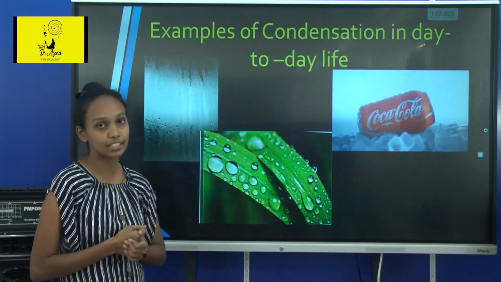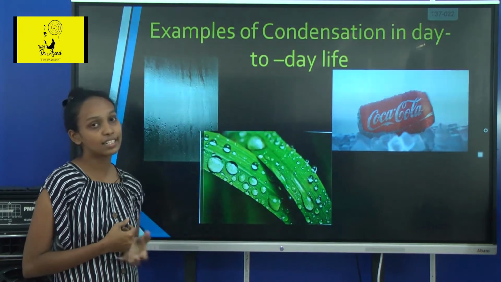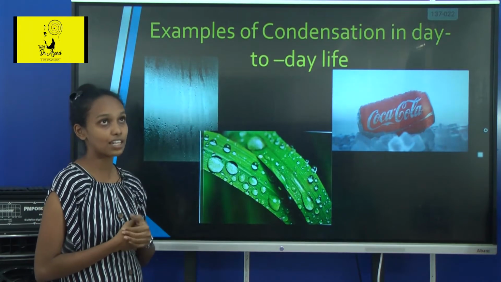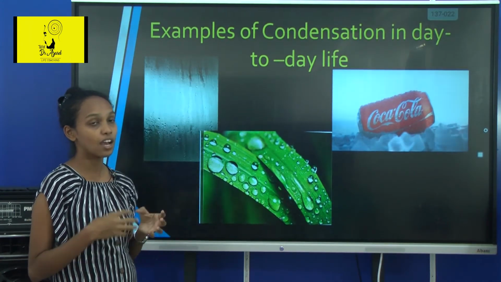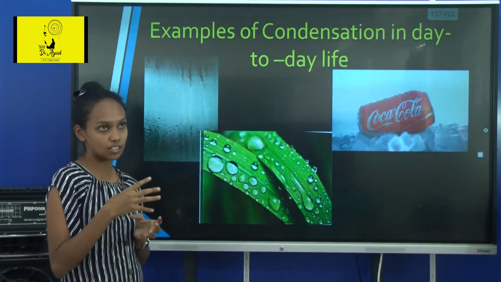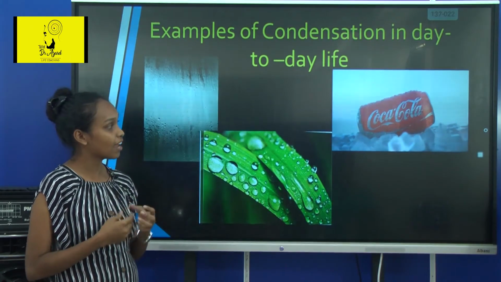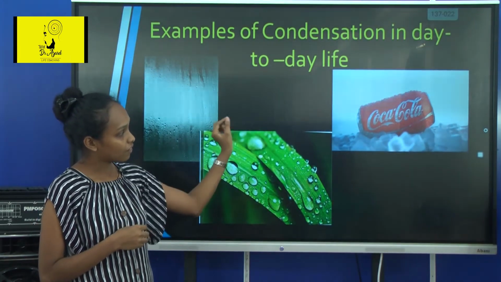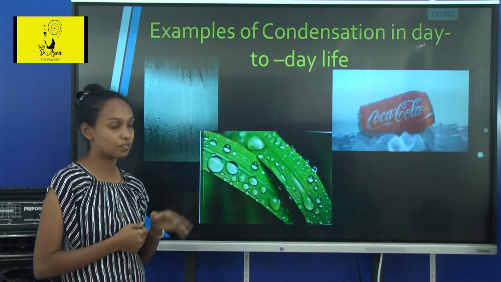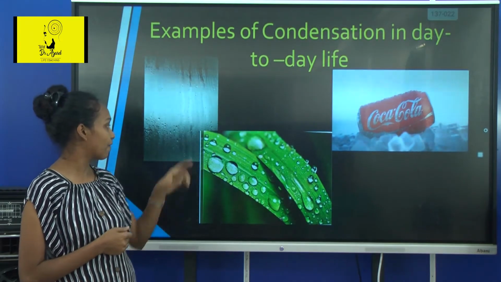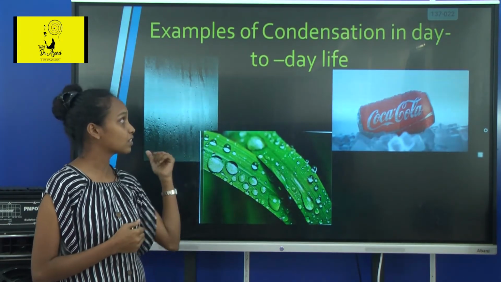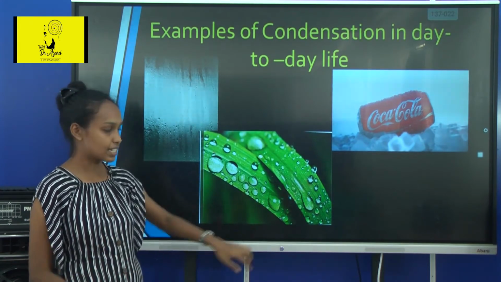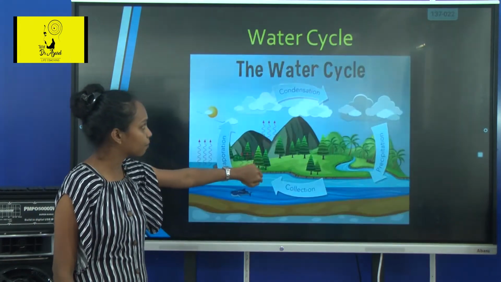This is because of condensation. This Coca-Cola tin is in the fridge. What happens when you take it out? The surrounding is hot. The temperature in the surrounding is high. Because of that, these droplets of water form on this can of soda. And this is a foggy mirror. This is also an example of condensation in day-to-day life.